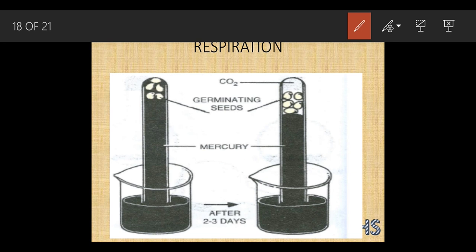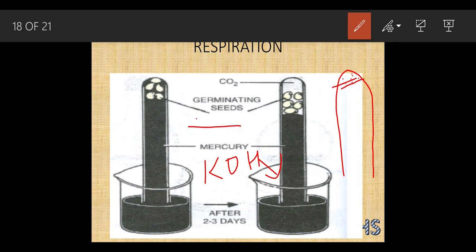potassium hydroxide inside this test tube. Inside this test tube I am going to introduce some potassium hydroxide. So what is going to happen? The seeds will be at the top and the mercury will be filled like this, so the reverse condition could take place easily. I am going to share the video regarding this part.